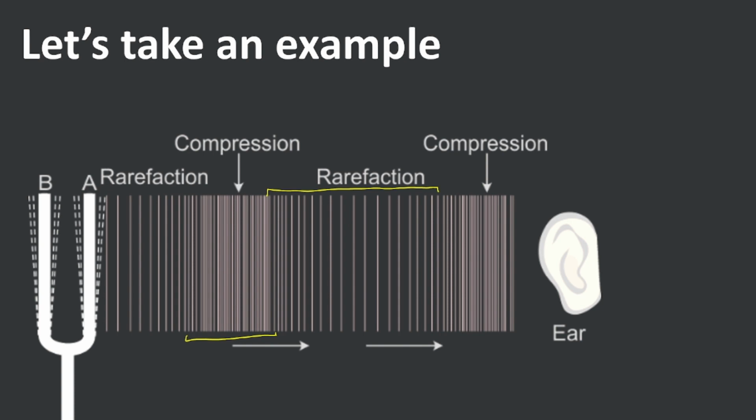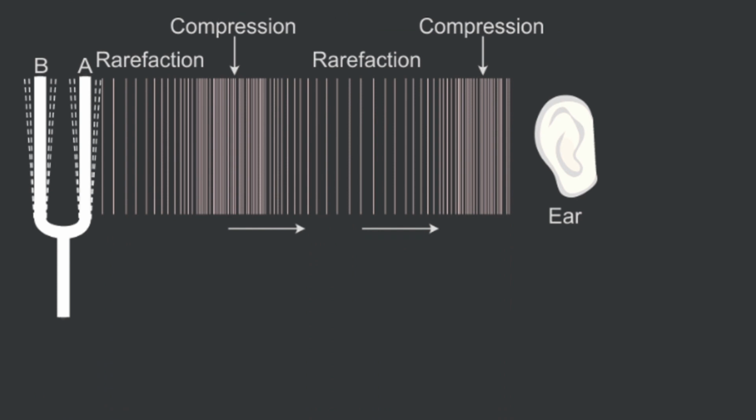Now let's talk about this even more. When this point vibrates, this vibration causes this series of rarefaction and compression. Now, how does it cause a series? The thing is, it is continuously vibrating. It doesn't just vibrate once and stop. It vibrates once, then vibrates again, then again and again and again. That causes a continuous series of rarefaction and compression, and it continues till it reaches our ears.